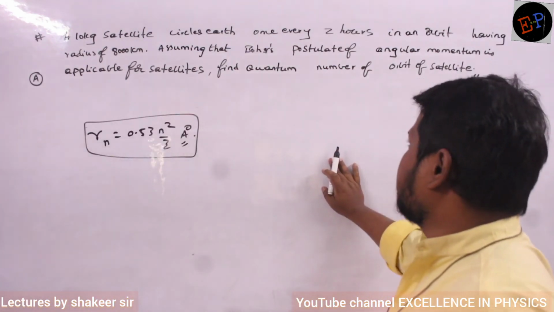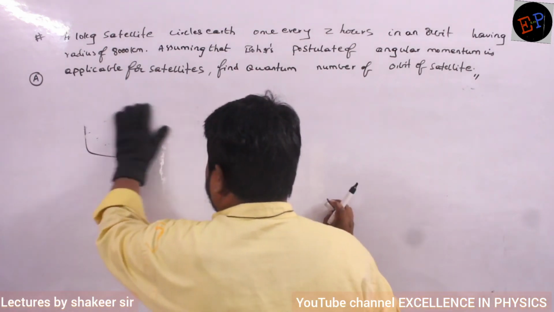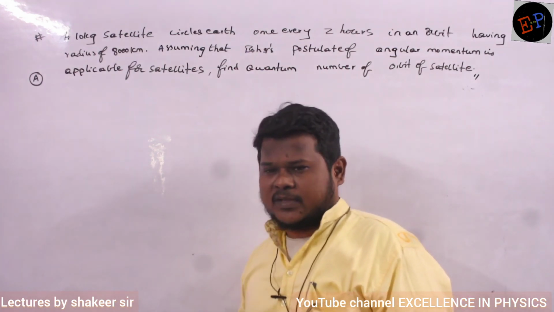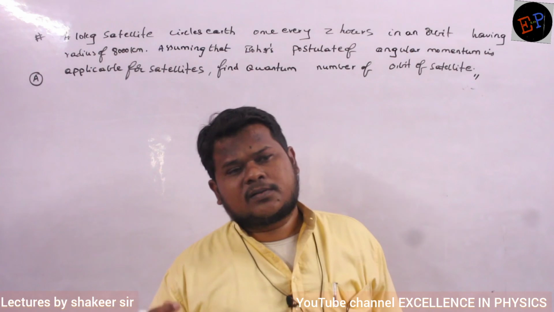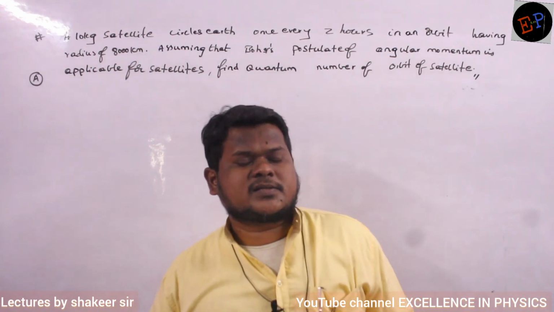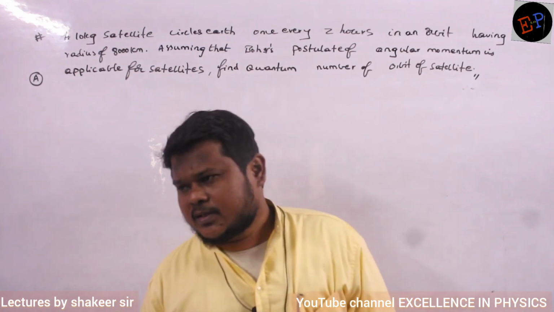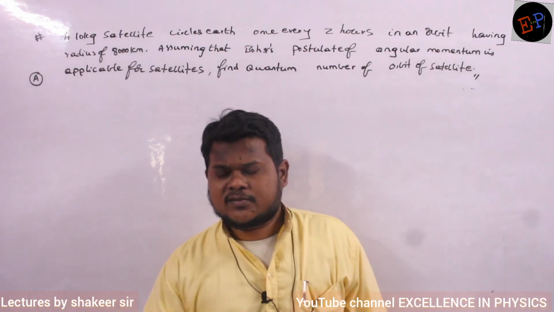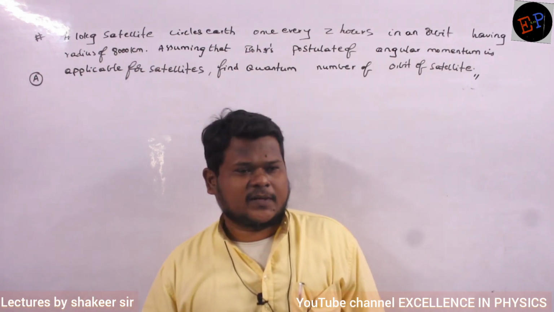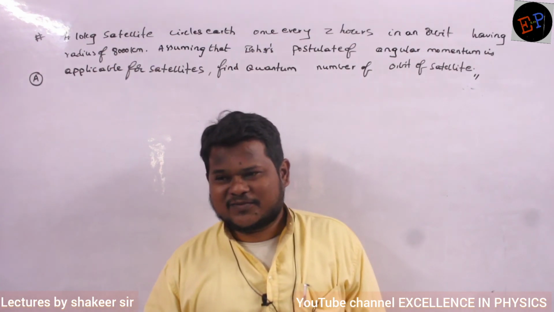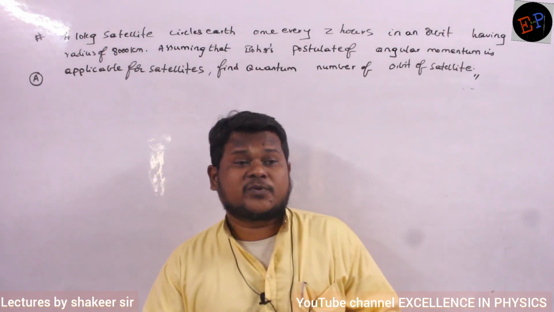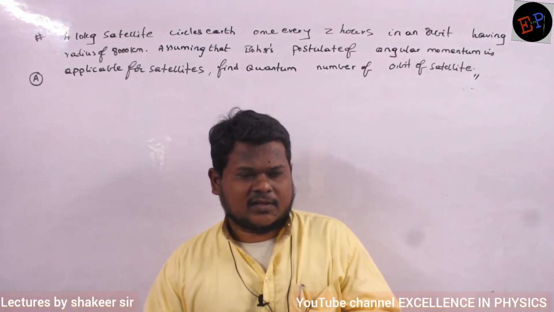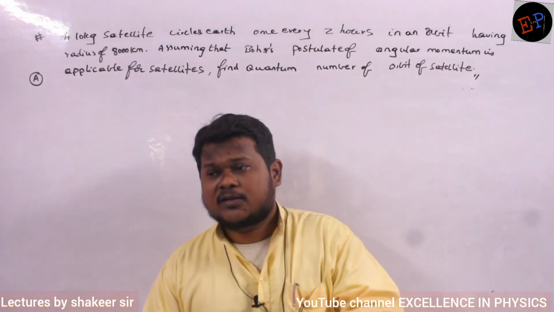So assuming that Bohr's postulate of angular momentum is applicable for satellites. See, Bohr's postulate is applicable only for the first orbit of hydrogen. Clear? And also, the concept of electrons rotating over a nucleus is the quantum mechanical model. But planets rotating around the sun or satellites rotating around Earth, this is classical physics. Same laws are not applied in both of them. So if Bohr's postulate is applied for planets and satellites also, then you have to find out in which orbit this particular satellite is rotating.